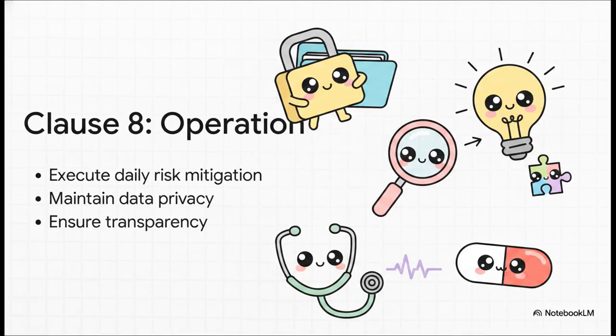And when that auditor comes knocking for Clause 8, they want to see your plans actually breathing in the real world. Are you actively encrypting data? Are you checking for bias in your healthcare diagnostic algorithm every single day? If Clause 6 said you'd use explainable AI to ensure transparent decision-making, well, Clause 8 is where the auditor checks if your developers actually built that explainability into the live model.